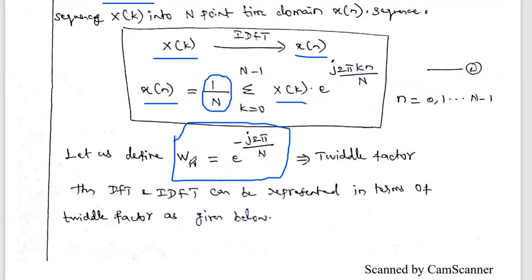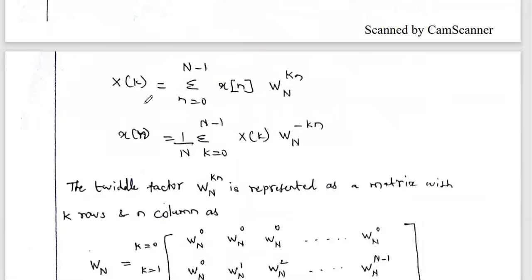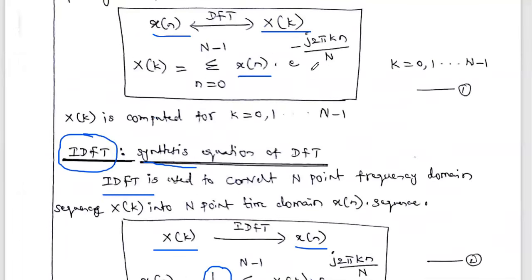So instead of the e power minus term in these two formulas, if you put the WN, the DFT and IDFT equations can be shortly written. This is the DFT equation: capital X of k equal to summation n equal to 0 to N minus 1 x of n multiplied with, the original formula being e power minus j2 pi k n by N. Instead of e power minus j2 pi by N, we put the twiddle factor WN, to the power kn.